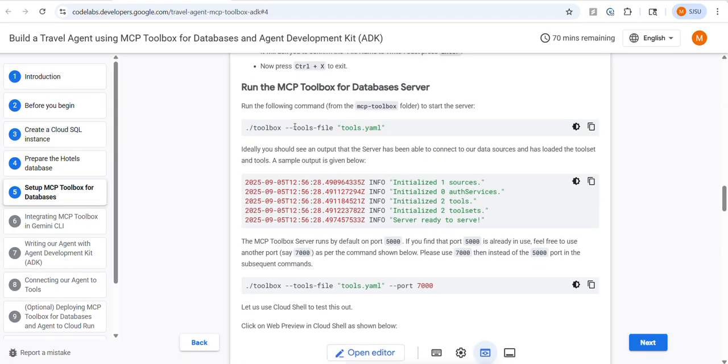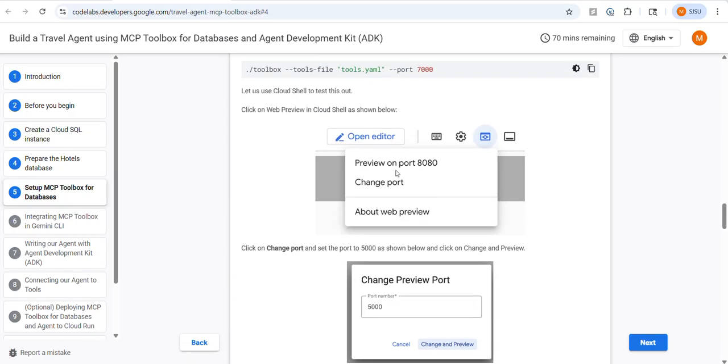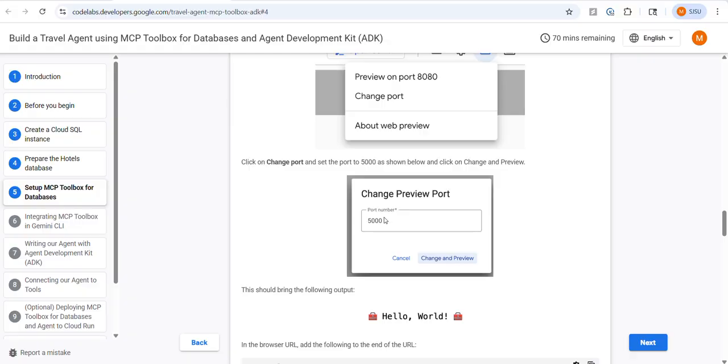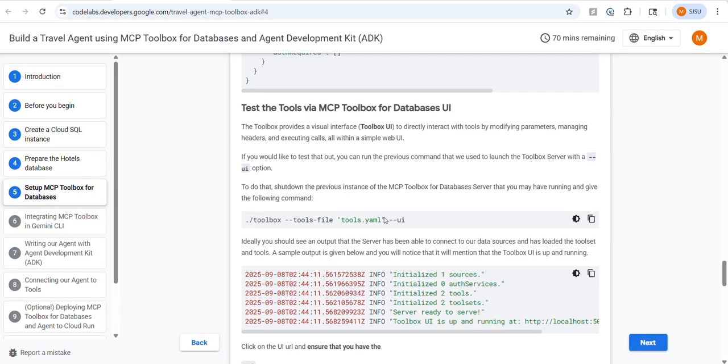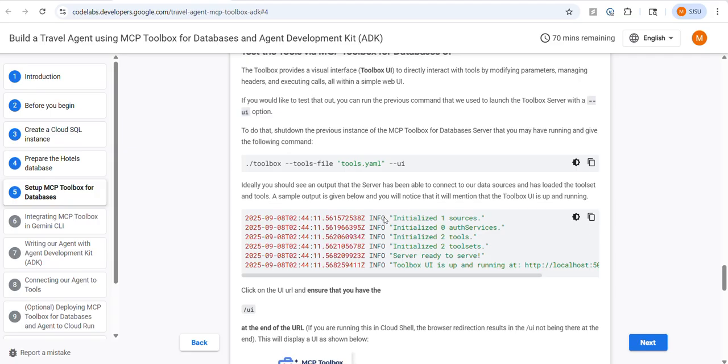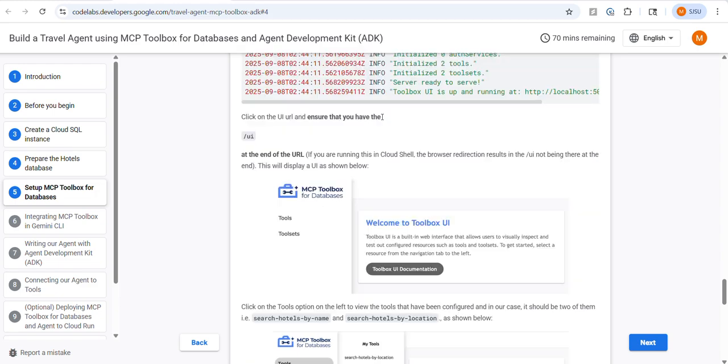Moving forward, we have our running MCP database server, and it would basically run on port 5000. And here are the required details for this server, and to test the UI we will run our agent using the toolbox tools file tools.yml.